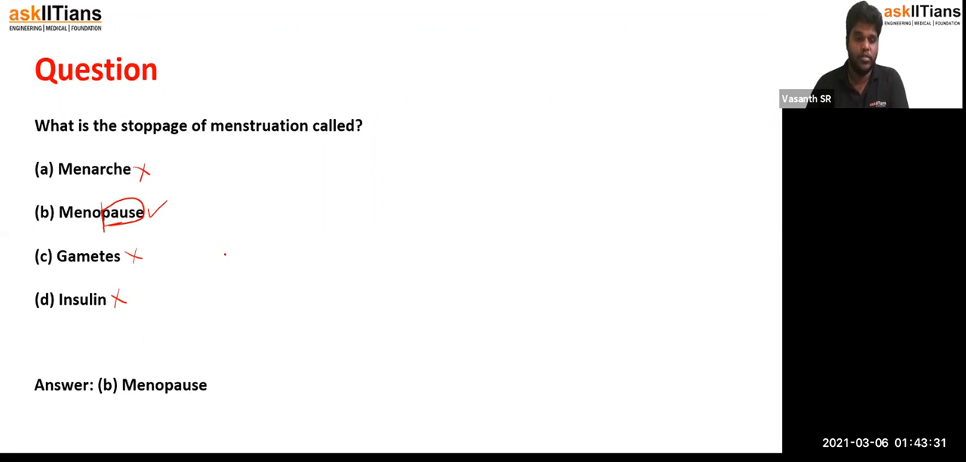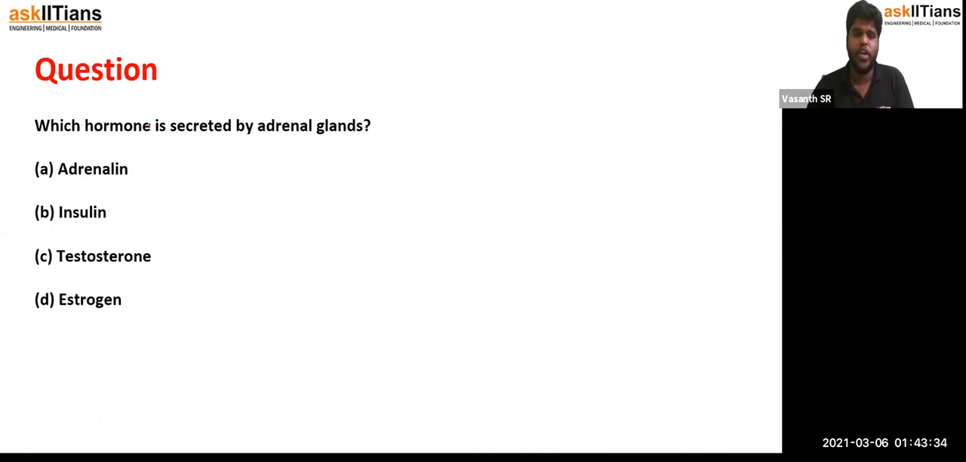Which hormone is secreted by the adrenal glands? Anything which rhymes with adrenal will be the answer. The first option rhymes with adrenal, which is why it is called adrenaline. So adrenaline is the answer. Insulin is not, testosterone is not, and estrogen is not. Testosterone is the male sex hormone, and estrogen is the female sex hormone. Insulin is a hormone that regulates the sugar level in the body.